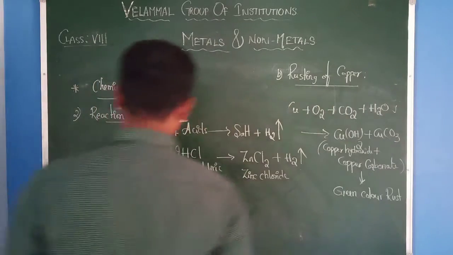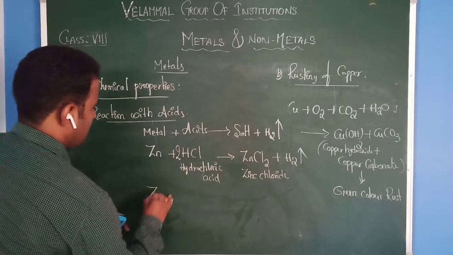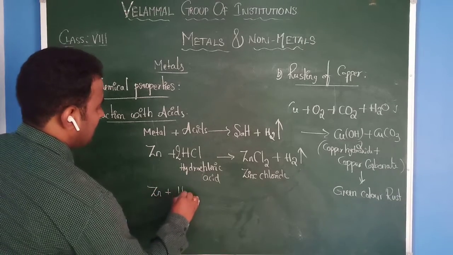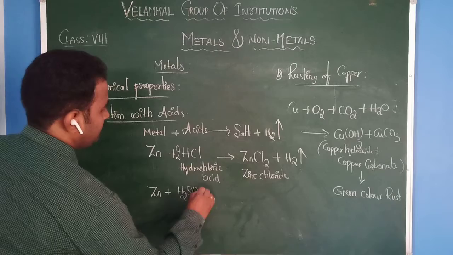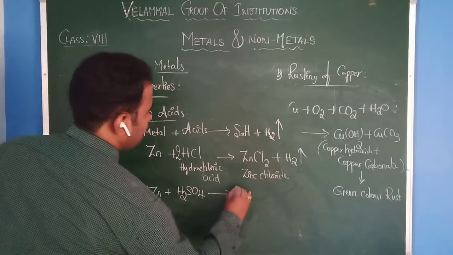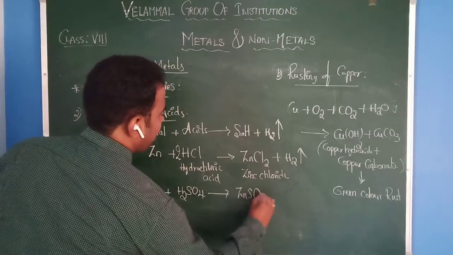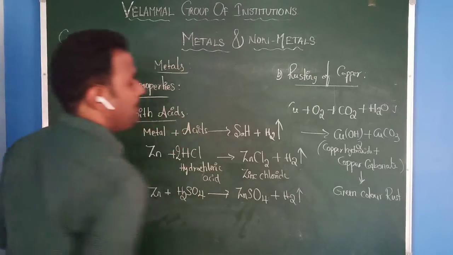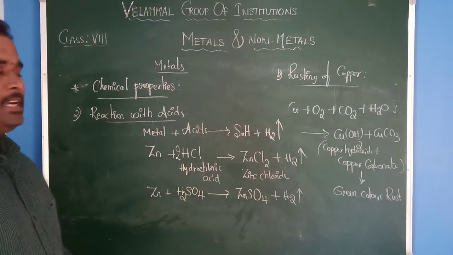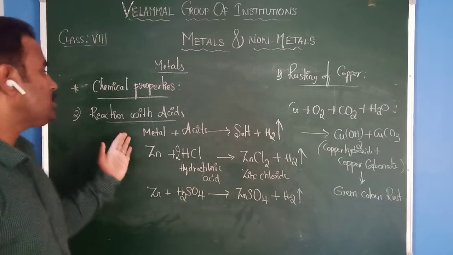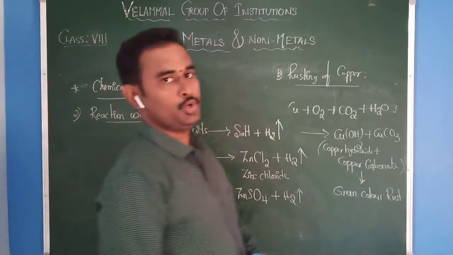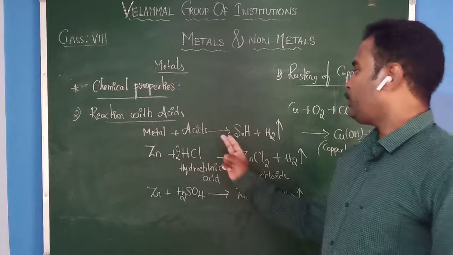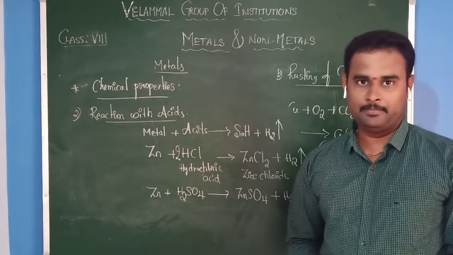Let us take one more example. Zinc plus another acid, sulfuric acid, produces zinc sulfate plus hydrogen gas. Based on this, we can conclude that metals usually react with acids to produce respective salt and hydrogen gas.